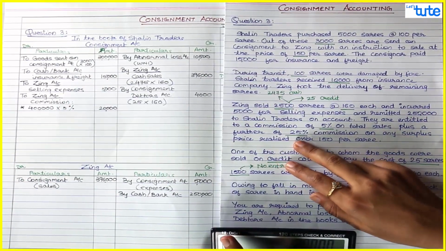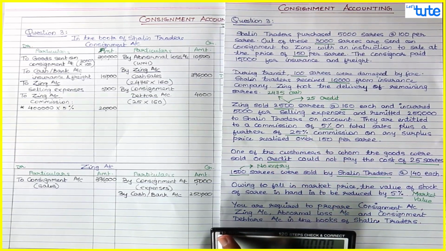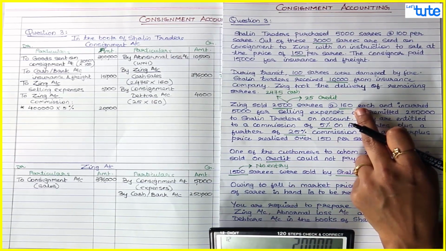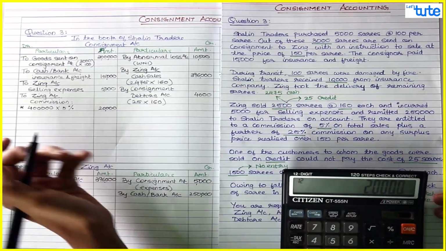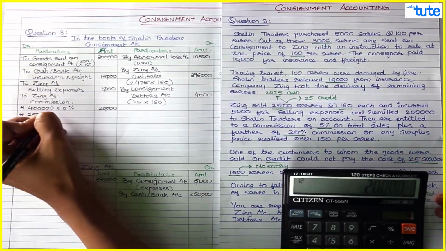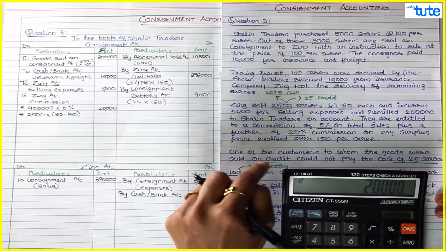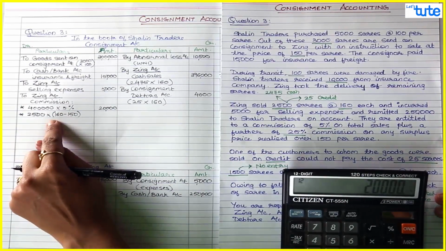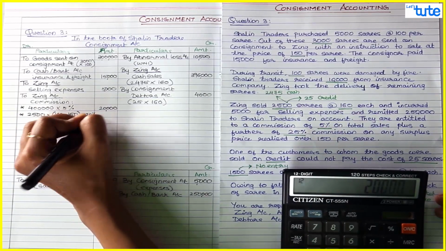Plus a further 25% commission on any surplus price realized over 150 per sari. So since the saris are sold at 160, there are 10 rupees extra on each sari on that 25% commission. So this I can say as 2,500 saris which are sold, on which 160 minus 150, any surplus realized over 150. So that is your 10 rupees surplus, on which commission is to be given at 25%.